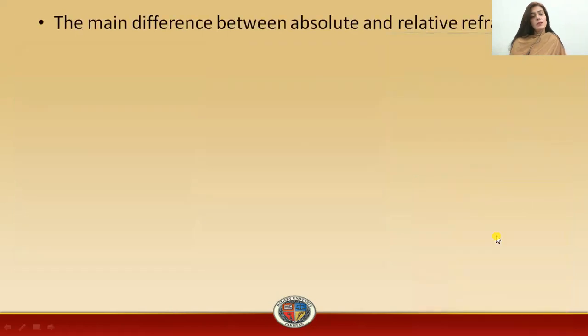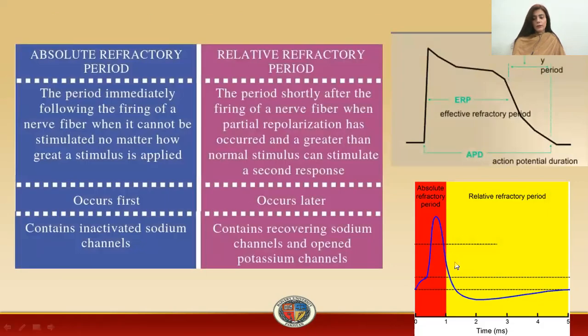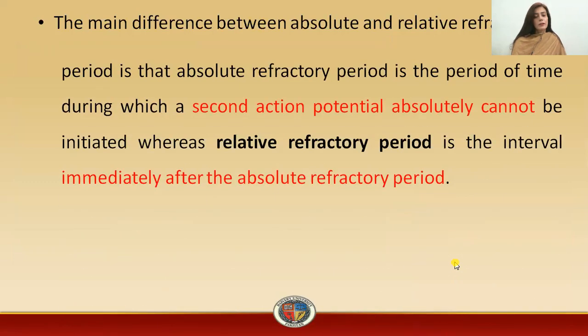Now, coming towards the conclusion, what is the main difference between the absolute and the relative refractory period? The main difference is that the second phase is the relative refractory period. This relative refractory period occurs immediately after the absolute refractory period, and the absolute refractory period occurs first, initially after the stimulus, and whenever there is a second action potential, it cannot initiate a second response.